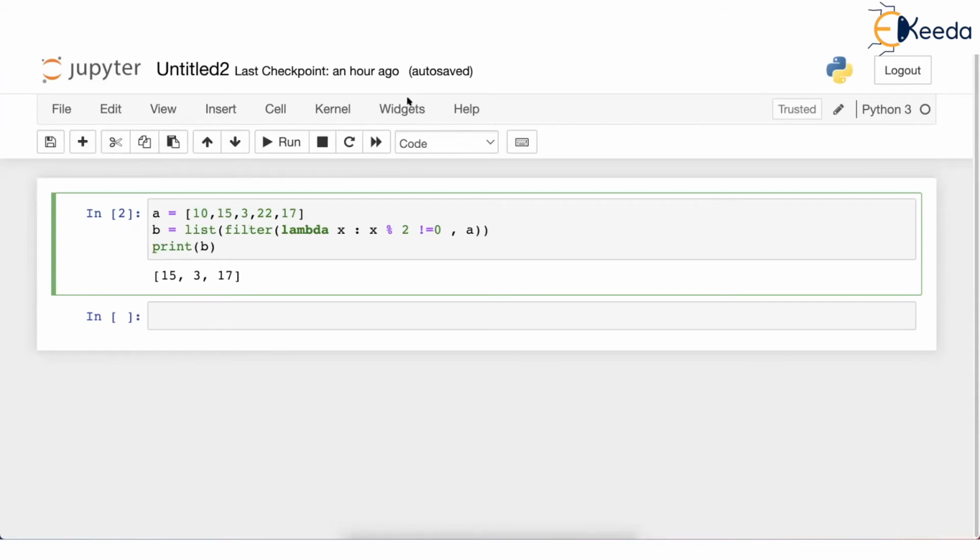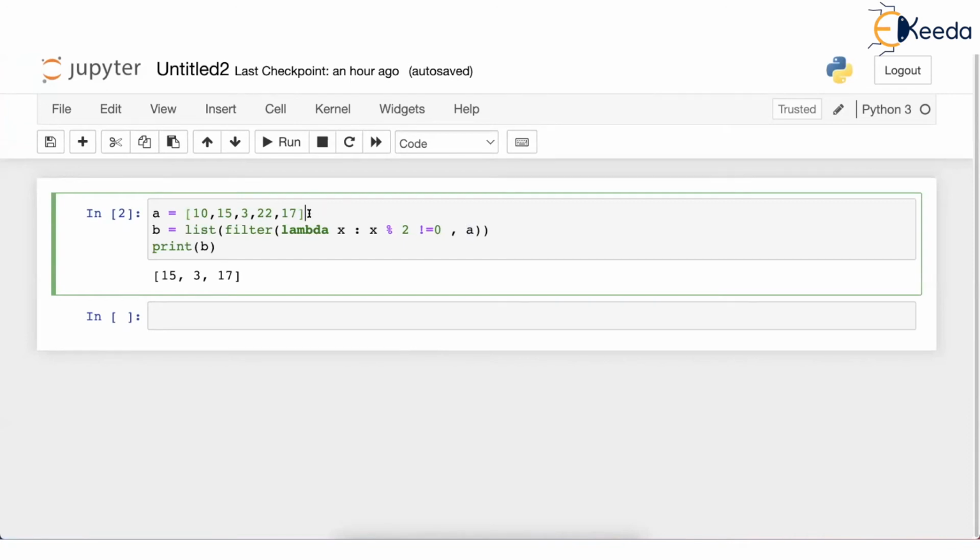Anyone wants to say something on this? Sir, is this only applicable for list or tuple too? Yeah, it is applicable for tuple. Good question. It is applicable for tuple also. I am coming to that point. It is applicable to any iterable. I will introduce that word iterable again today. While writing the syntax, I wrote list. That is the second parameter you have to give, but that's not the convention. Any iterable can be given over here.